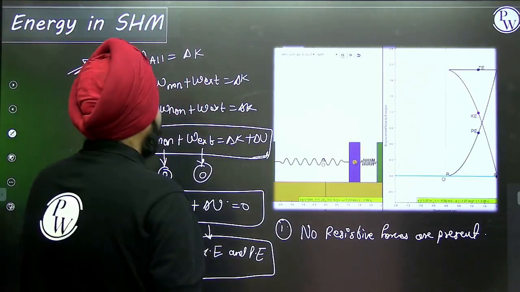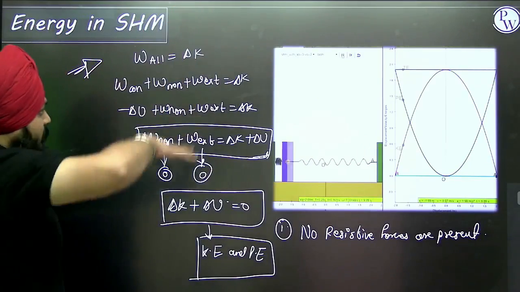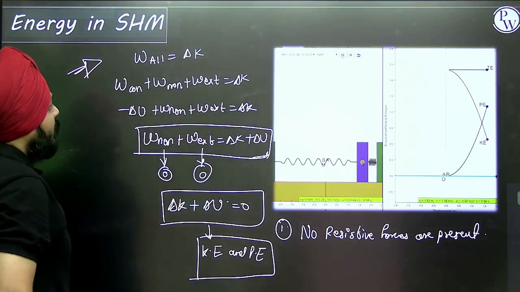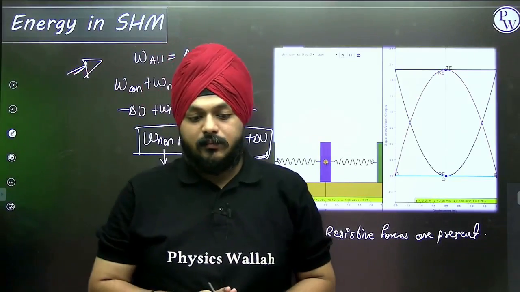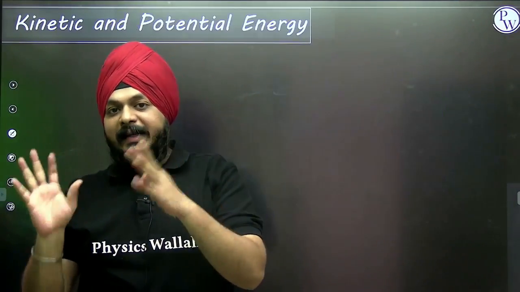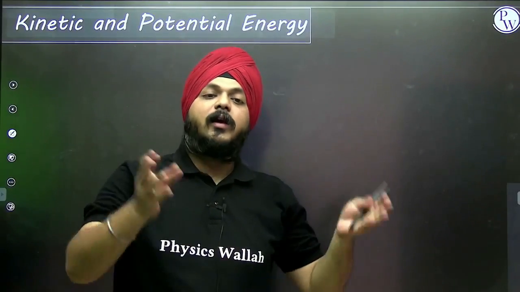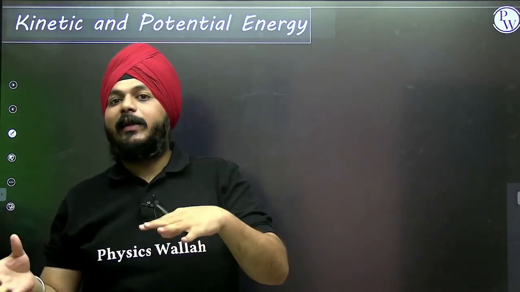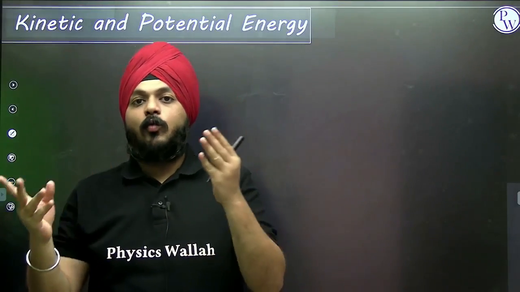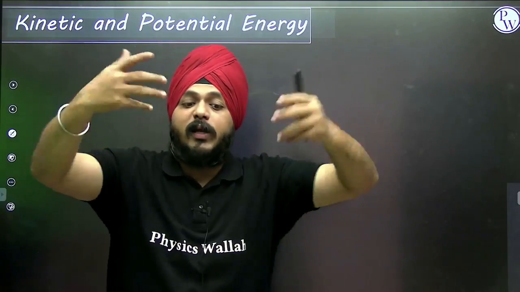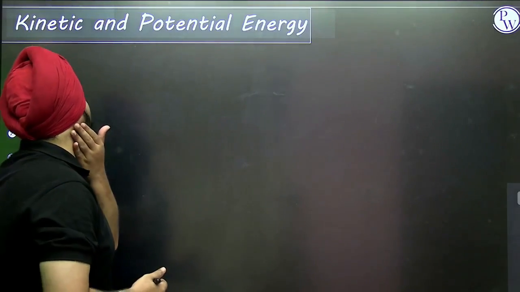So one thing is confirmed: kinetic is getting changed to potential, and potential is getting changed to kinetic. But what are the actual equations and the graph?